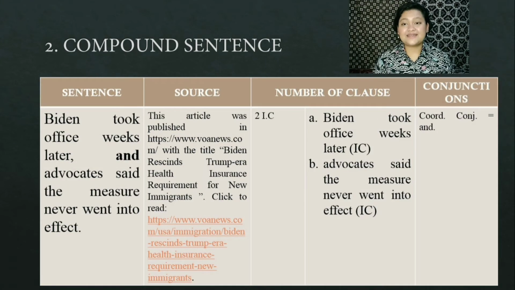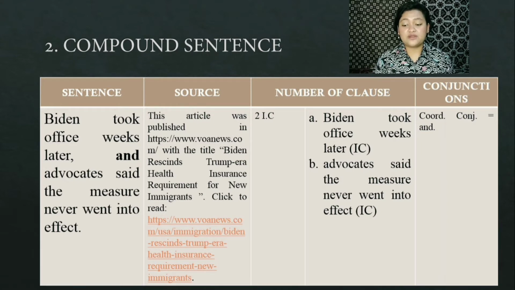The second is compound sentence. Here I took the example of sentence from VOA News. Biden took office weeks later, and advocates said the measure never went into effect. The sentence contains two independent clauses.